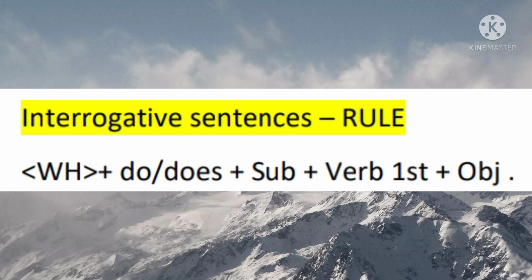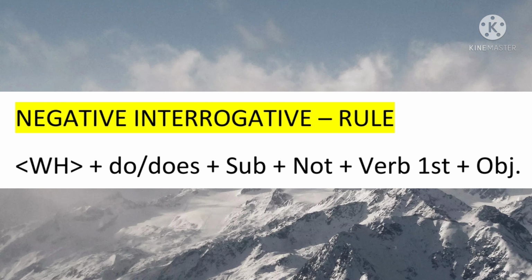Now I will tell you the rule of interrogative sentences. WH family member plus do या does plus subject plus verb first form plus object. If you say so, then I will make a separate video on WH family members. Now let's know the rule of negative interrogative sentences. WH family member plus do या does plus subject plus not plus verb first form at the last plus object.